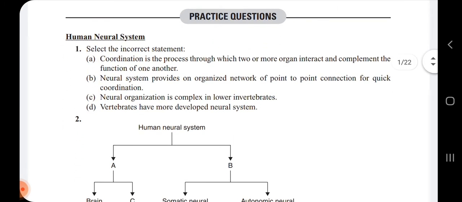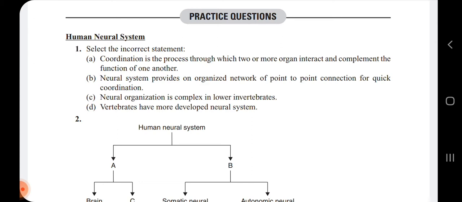Select the incorrect statement. Coordination is the process through which two or more organs interact and complement the function of one another. So this is the definition for coordination. Then the second option, neural system provides an organized network of point to point connection for quick coordination. That is also true only, means that statement is the correct one.